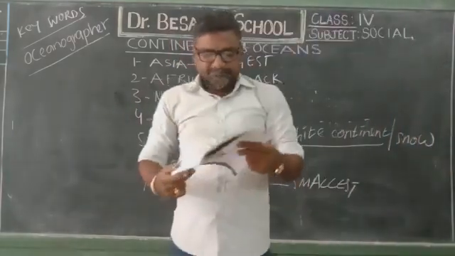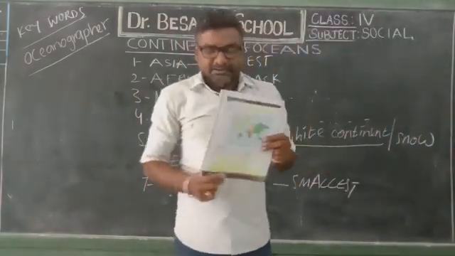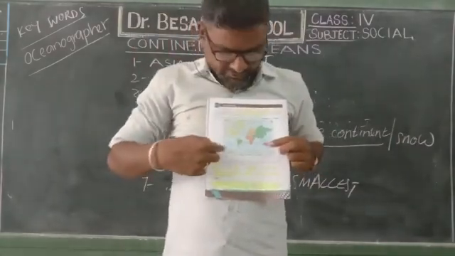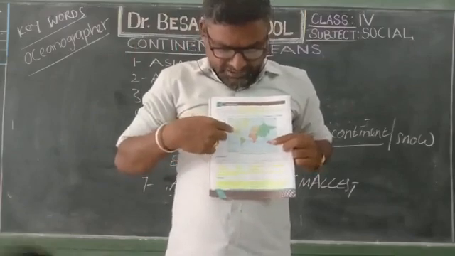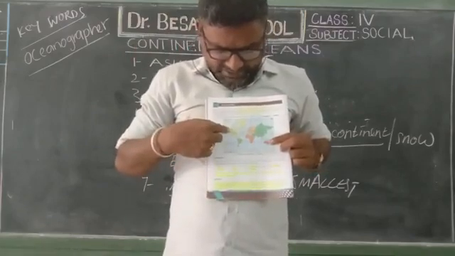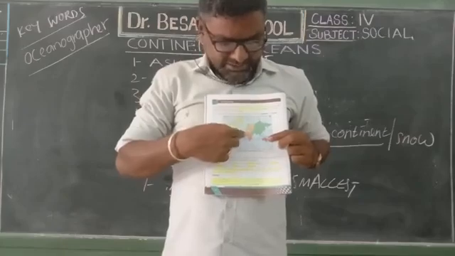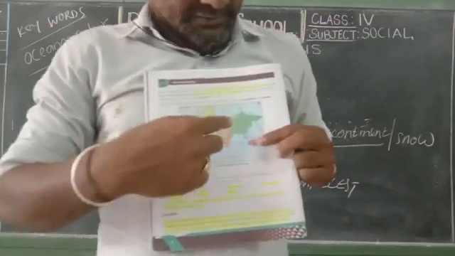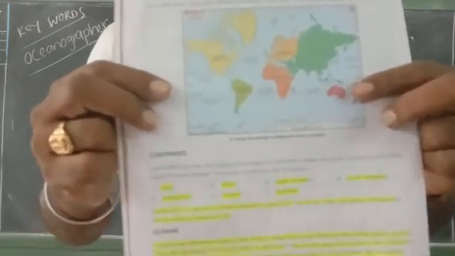Children, you see here on page 8, the map is also given for you. In the map, the yellow is South America, the green North America, red Africa, orange Europe, green Asia.